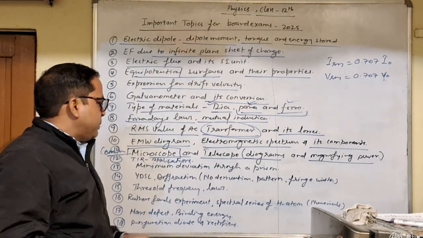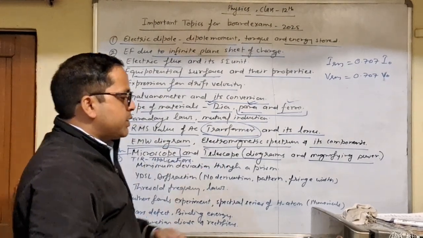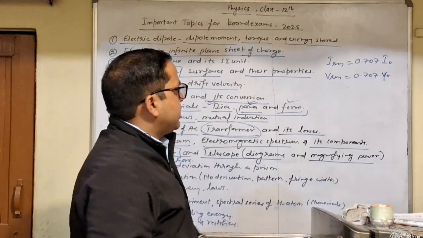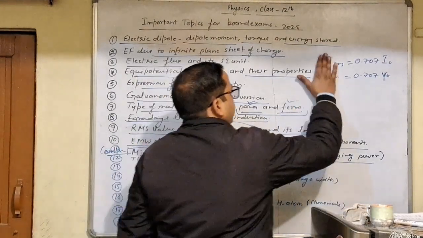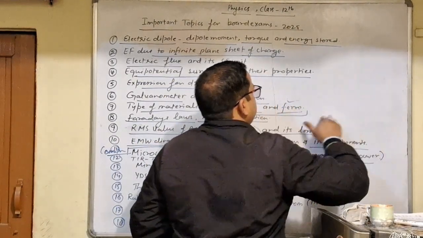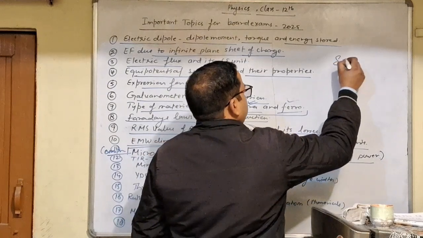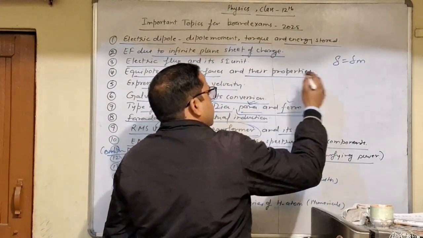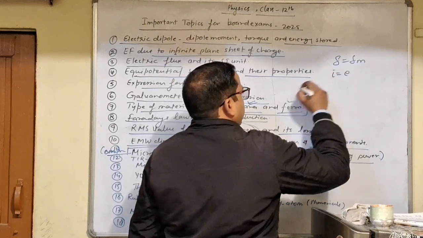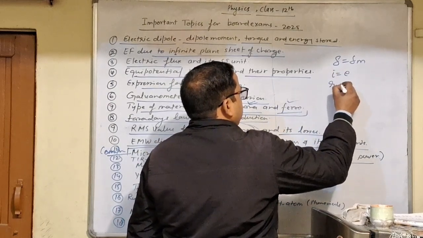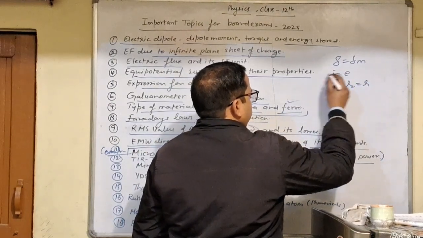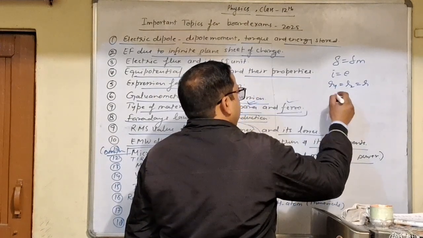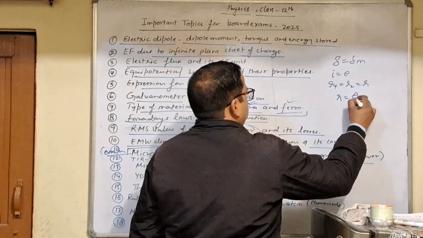Next we have minimum deviation through a prism. So now we need to prepare the condition of minimum deviation. You all must know about this. So what is the condition of minimum deviation? When delta equals delta m, in this case what happens? i equal to e and r1 equal to r2 equal to r. Then we have r equal to A upon 2.